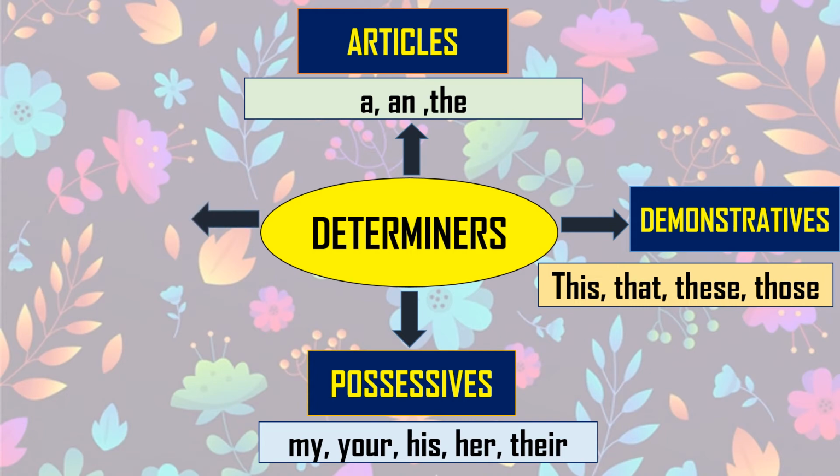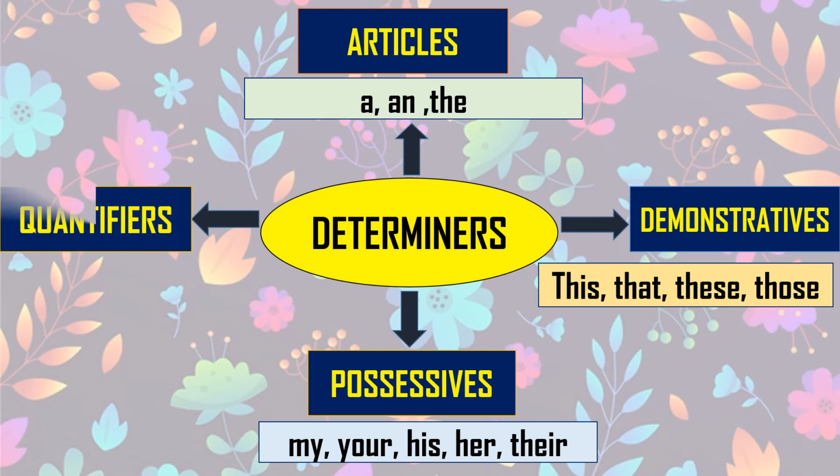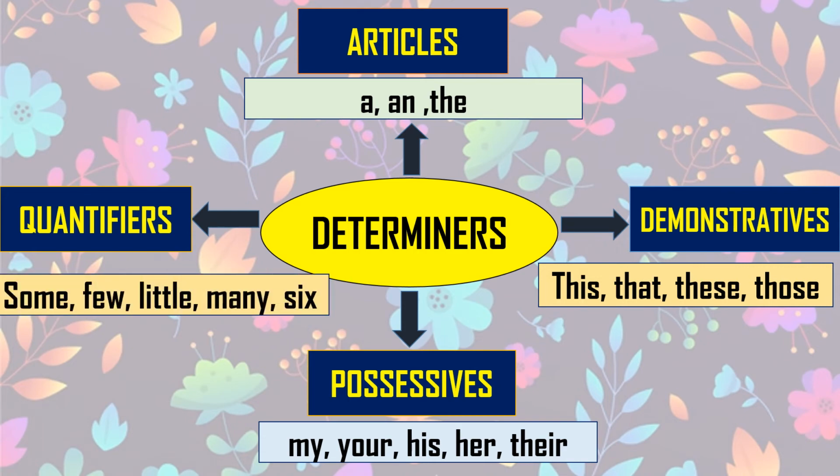And the next type is quantifiers. Very easy to understand, or very easy to find out from the sentence or a phrase. It shows you the quantity, how many. So this type of determiner is known as quantifier. Some, few, little, many, six.